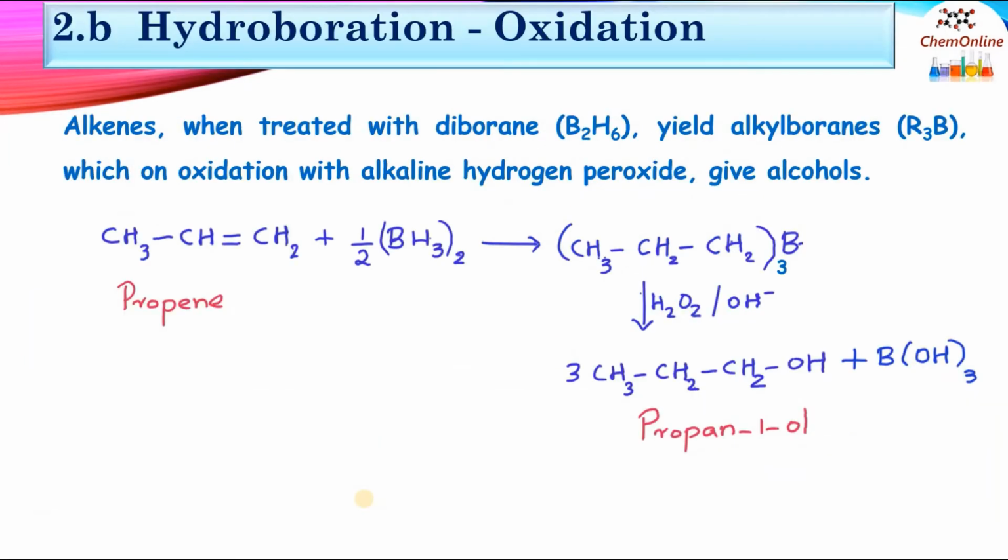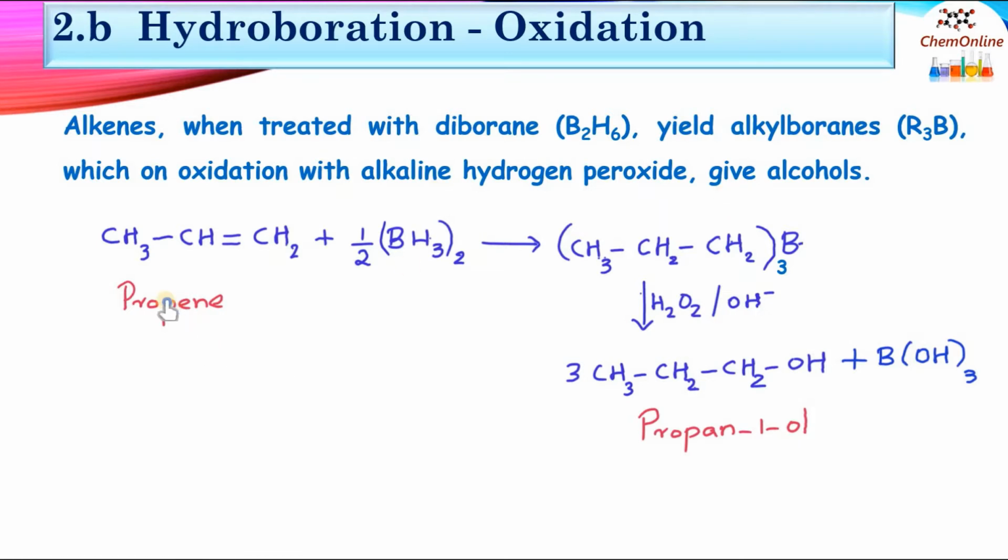Next, let's see how alcohols are prepared from alkenes by hydroboration oxidation reaction. Alkenes, when treated with diborane B2H6, will give alkyl boranes, generally represented as R3B. Now these alkyl boranes, on oxidation with hydrogen peroxide in alkaline medium, give alcohols.